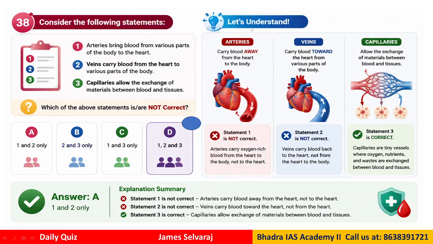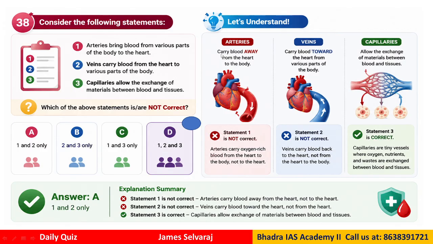So if you see here, we are asking which statements are actually not correct. So if you see, only statement 3 is correct. So which is not correct? 1 and 2. Therefore the answer will be A. Statement number 1 and statement number 2 are not correct.